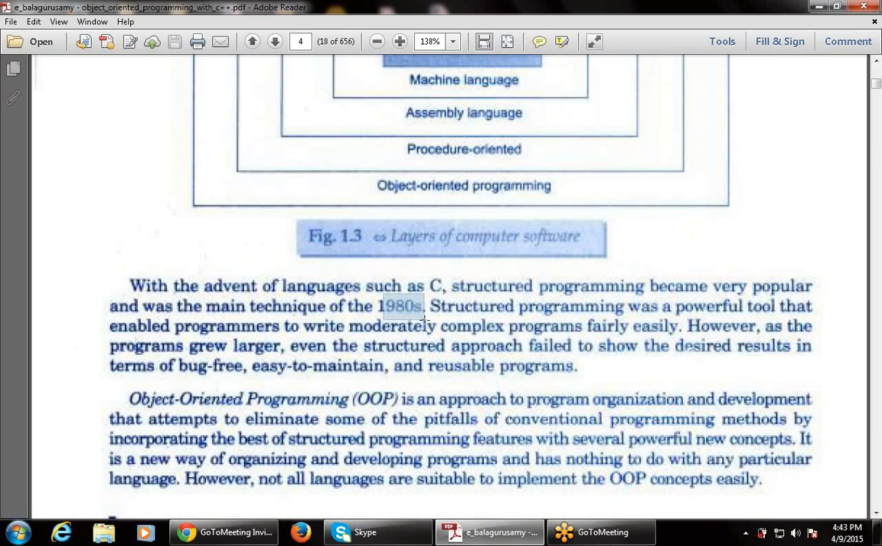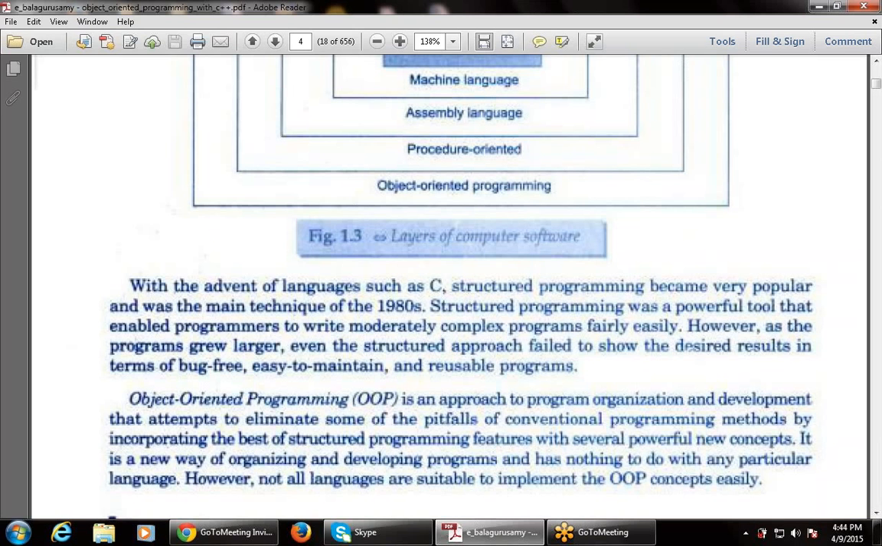So this says, with the advent of languages such as C, structured programming became very popular and was the main technique of the 1980s. Structured programming was a powerful tool, like C, that enables programmers to write moderately complex programs very easily. That's why, whenever I teach you about the C language, I tell you that it is a basic language, the mother programming language for all the programming languages. So this makes the program very easy.